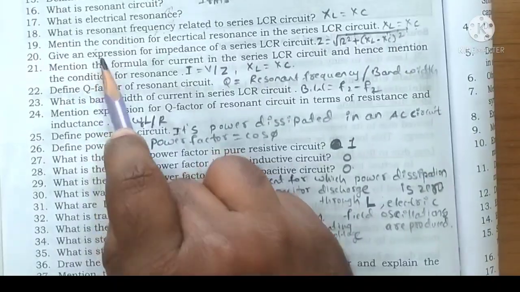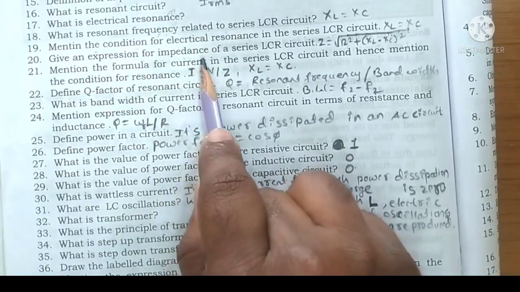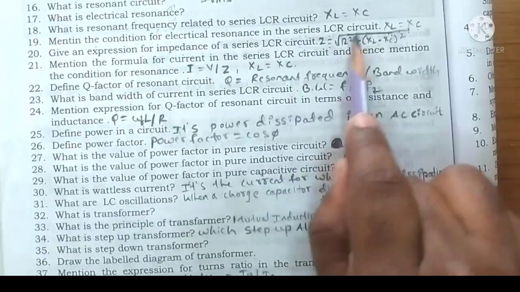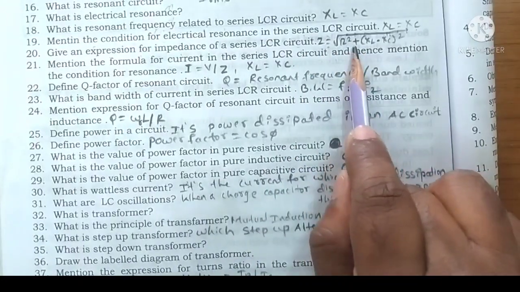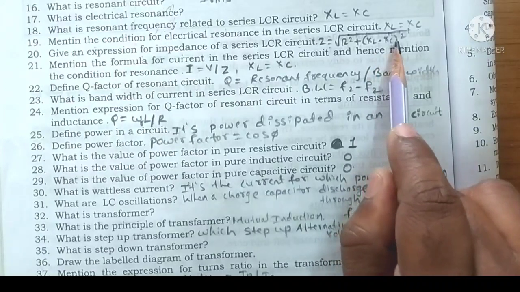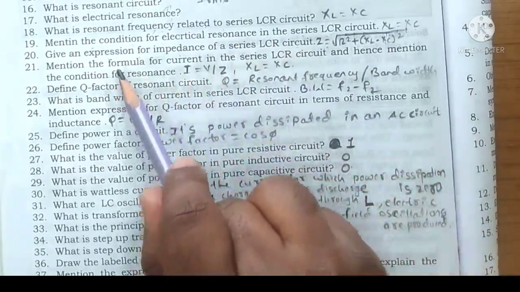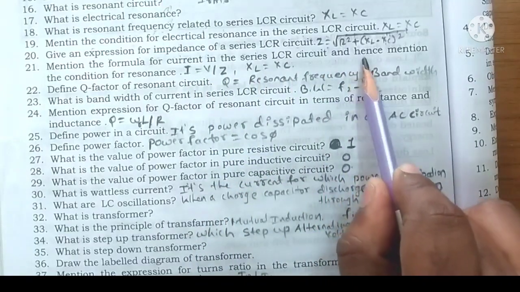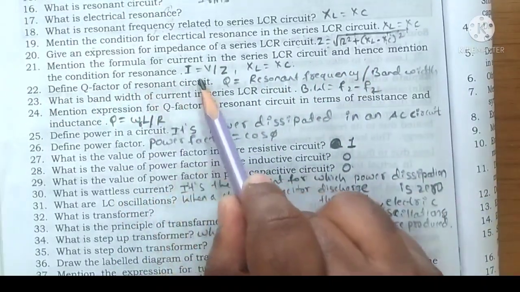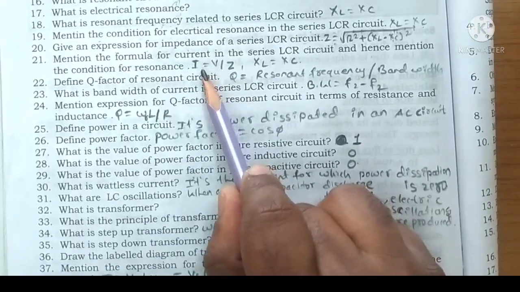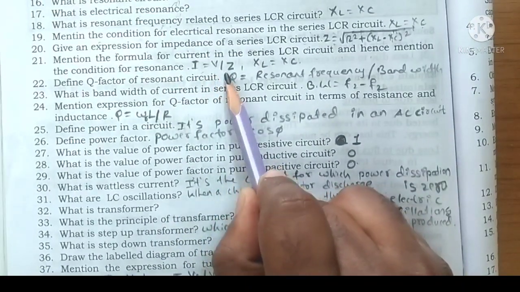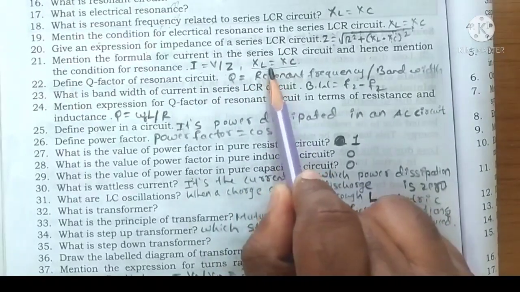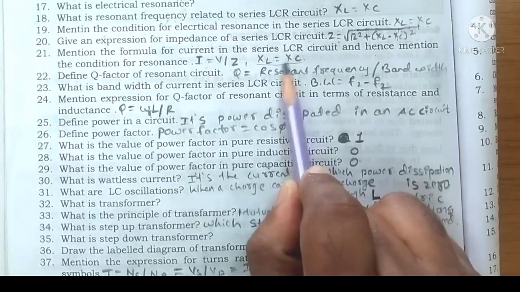Give an expression for impedance of a series LCR circuit. Impedance is given by square root of R square plus XL minus XC whole square. Mention the formula for current in the series LCR circuit and hence mention the condition for resonance. Current is given by V upon Z, Z is impedance. Condition for resonance: XL is equal to XC.